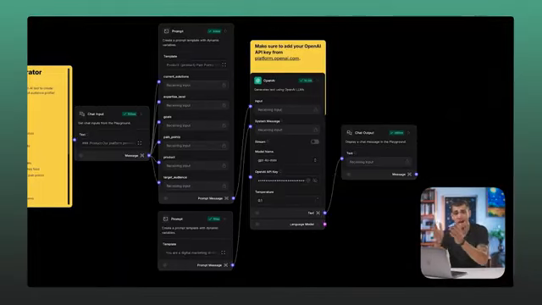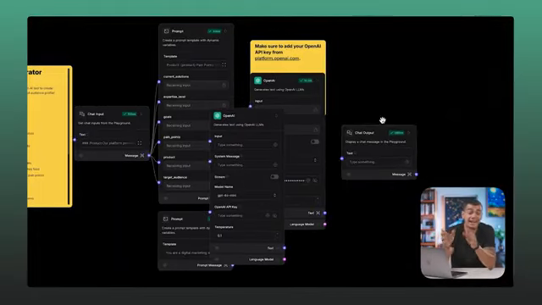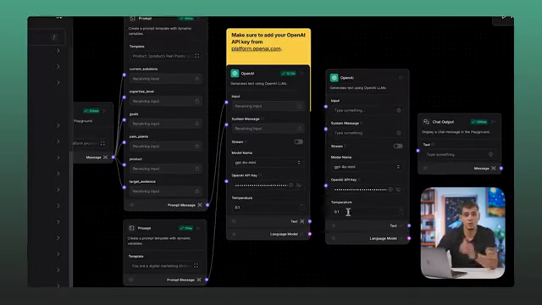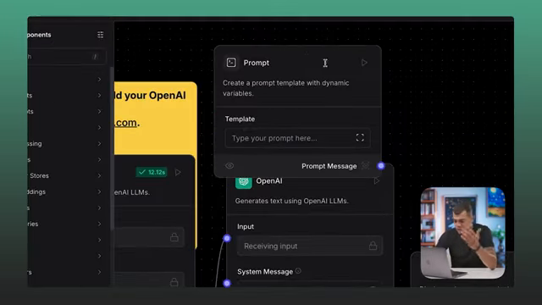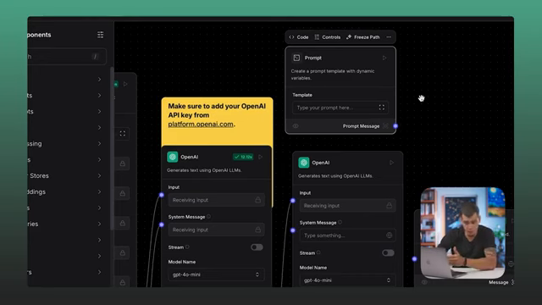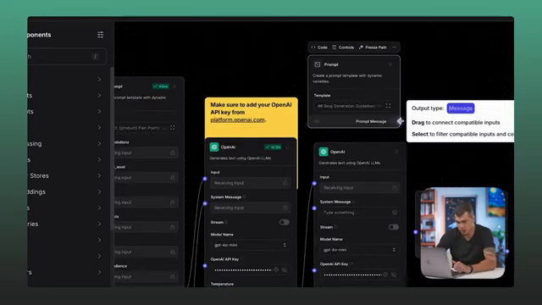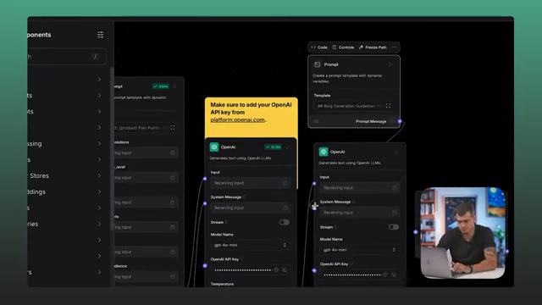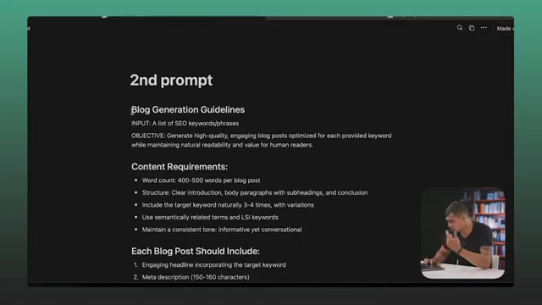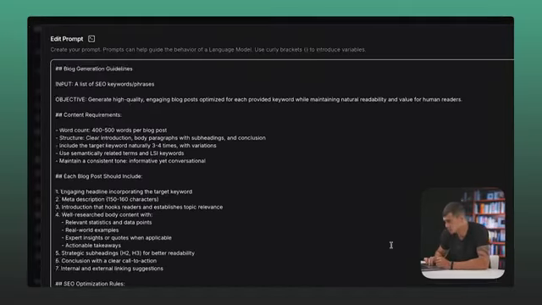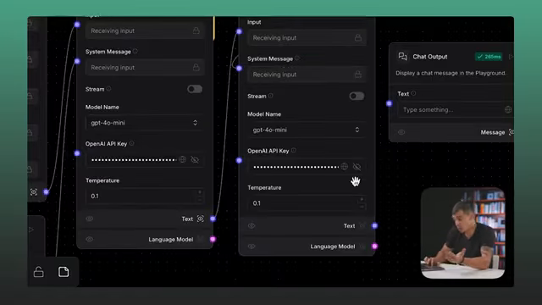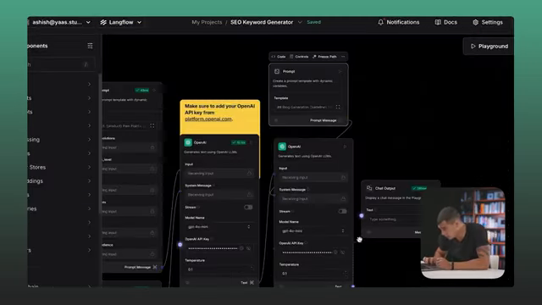For that, we'll need to add one more AI block that will use the content generated by the previous block to generate new content. So we'll remove the output block node from there and add an AI block in between. So now connect the text to input over here. We'll also need another prompt block to give the direction from this AI block to this AI block and what to do with it. We'll connect the prompt to the input message. So here's the prompt that we've written. Let's just copy paste this. Okay, now we can put in our API keys again and connect the output block.